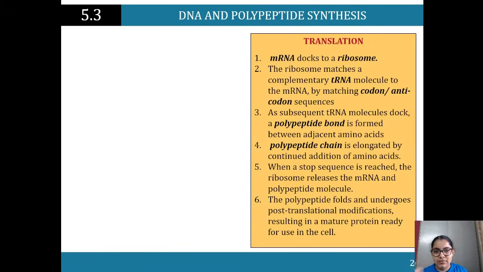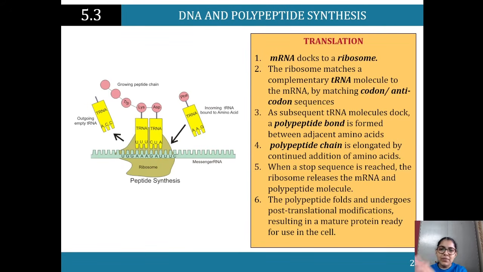So how does that happen now? That's translation. So remember, transcription, translation. Those are the two processes of polypeptide synthesis. Transcription is occurring, and then we're using that to go ahead and form a protein. So translation, the mRNA docks to your ribosome. This process is happening in the ribosome. So the ribosome matches a complementary tRNA molecule to the mRNA by matching the codon and the anticodon sequence.